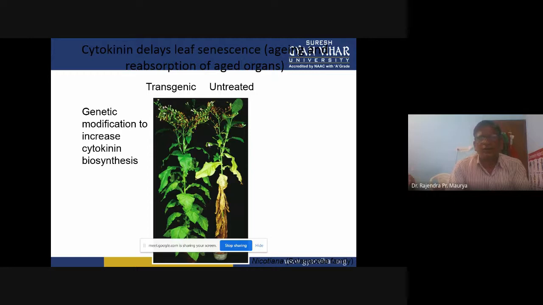In this one is the genetic modification to increase cytokinin biosynthesis. You can see here the first plant is a transgenic plant and the second one is the untreated.